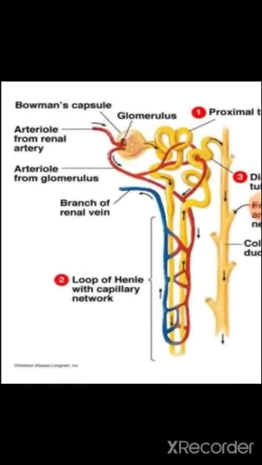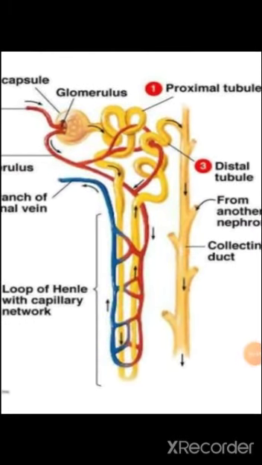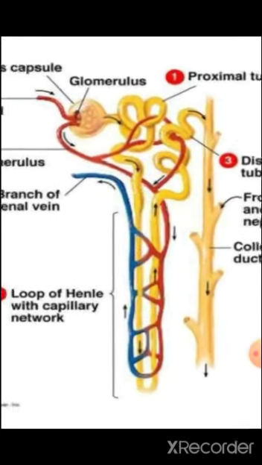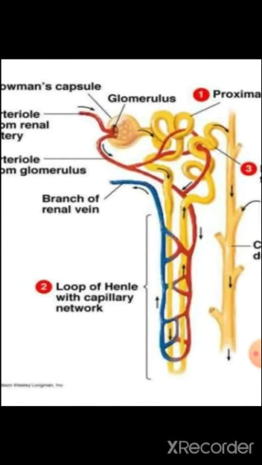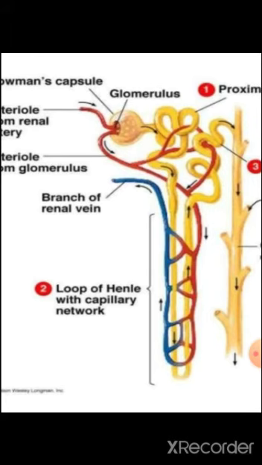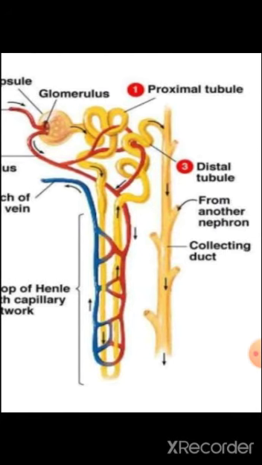You see here the structure of the nephron. The cup-like structure of the nephron is known as Bowman's capsule, in which the thin blood vessels present for filtering the blood are known as glomerulus, and the curved tube-like structures after the glomerulus are known as convoluted tubules.